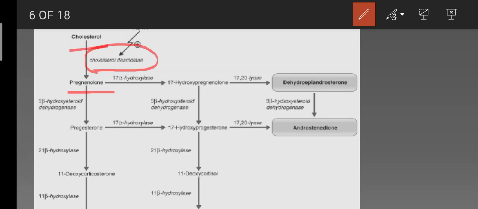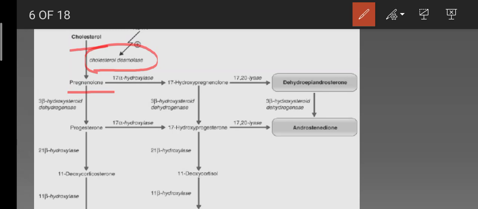In all three zones of adrenal cortex, this initial step in steroid synthesis is stimulated by different factors like ACTH. ACTH stimulates the cortisol secretion, and angiotensin 2 also stimulates the aldosterone secretion, with increased conversion of cholesterol to pregnenolone. The synthesis of adrenal cortical hormones occurs in two organelles, mitochondria and endoplasmic reticulum.